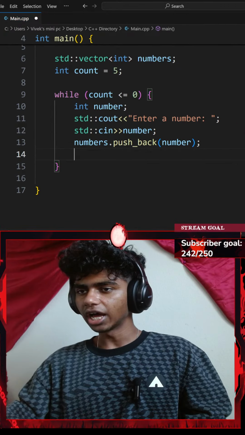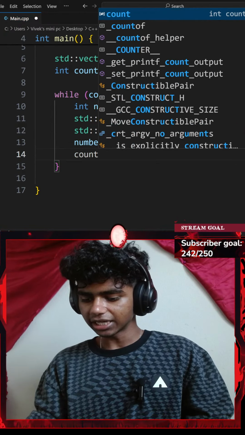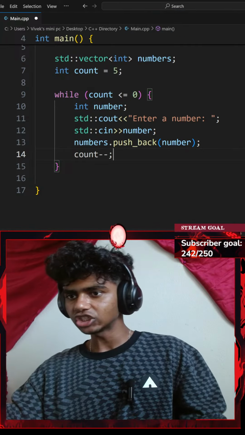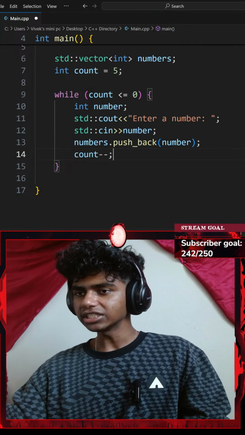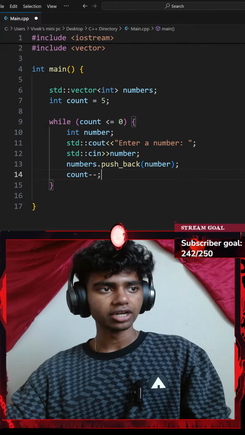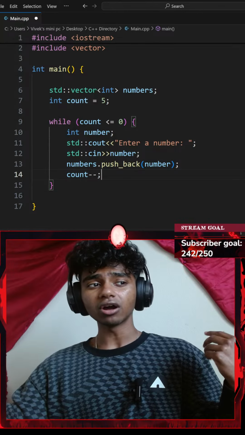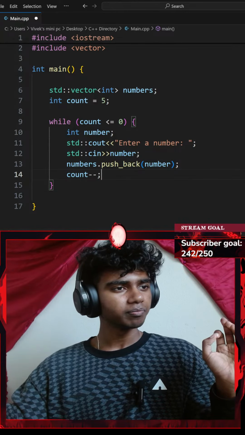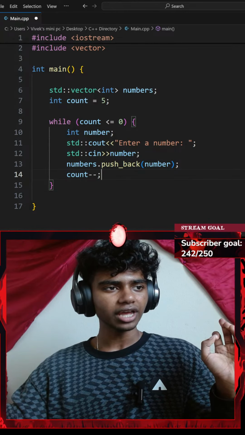And then let's decrease my count by 1 every single iteration. Alright, perfect. So that asks the user to enter a number 5 times and stores those numbers inside of our vector, our container. The next step says print them in the order entered.